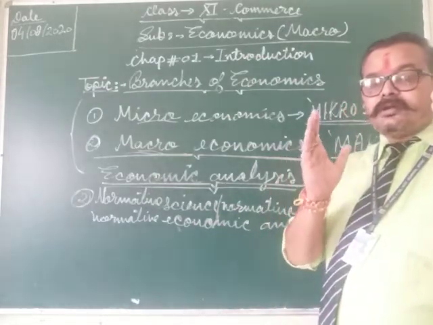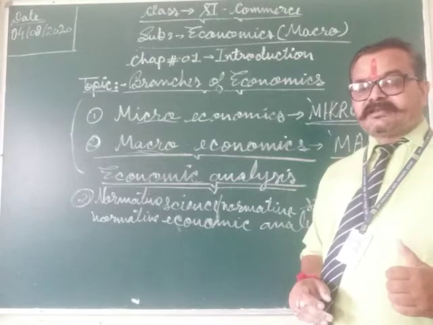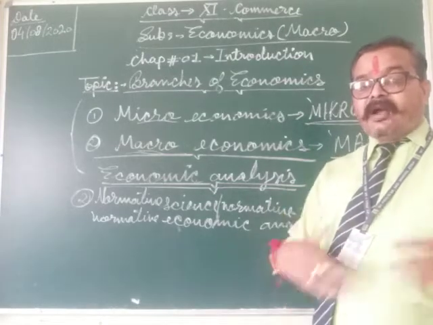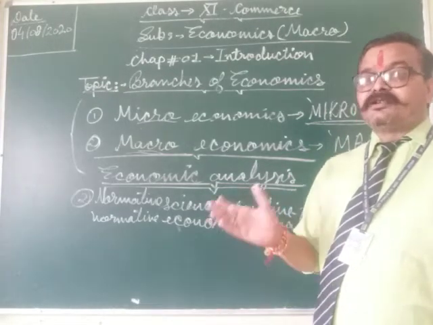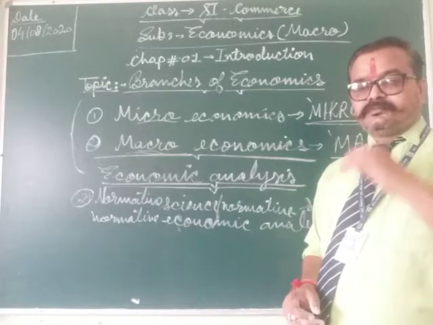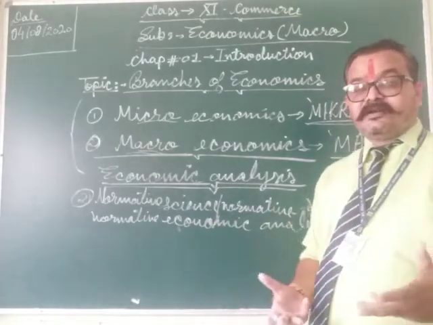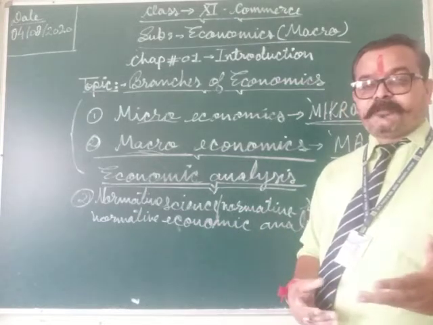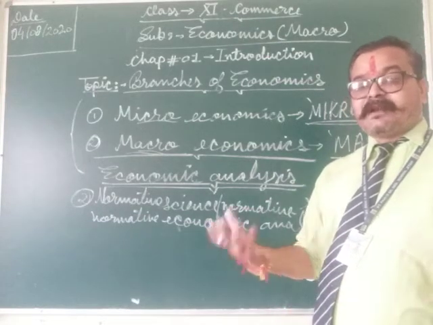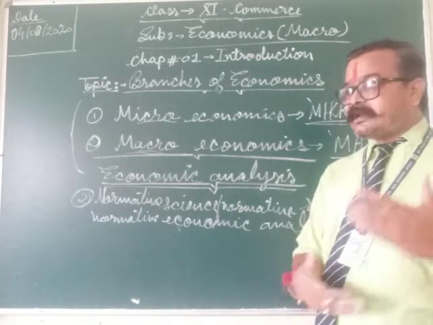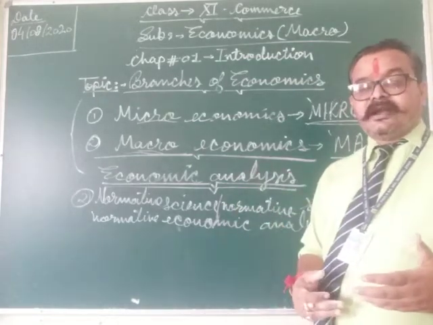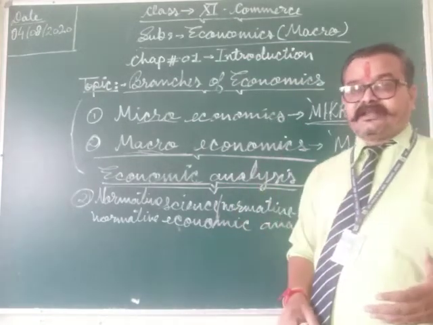So these normative statements, students, tell how economic problems should be solved, and these normative statements deal with idealistic situations. These statements cannot be statistically verified, and these are suggestive in nature.